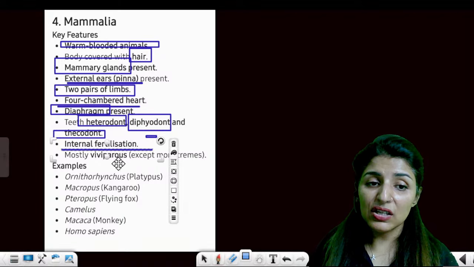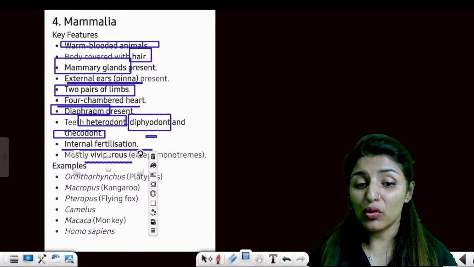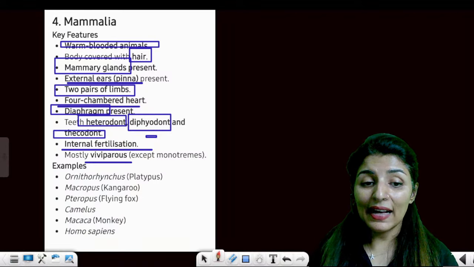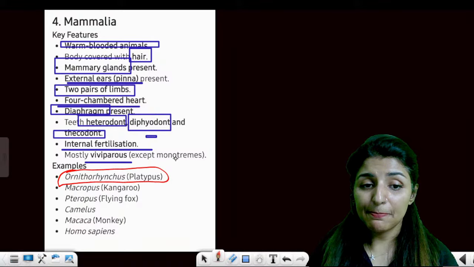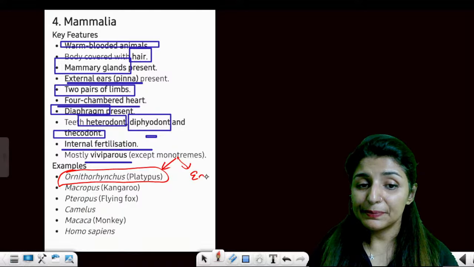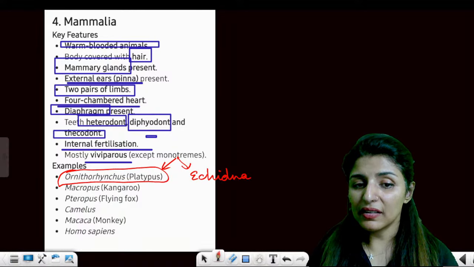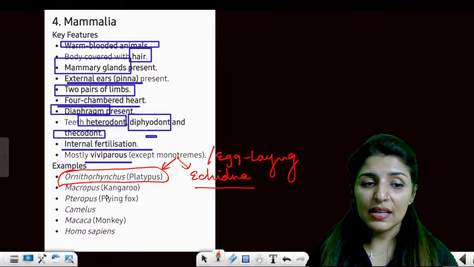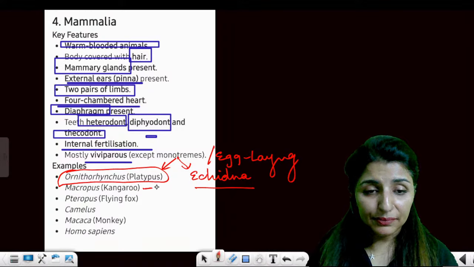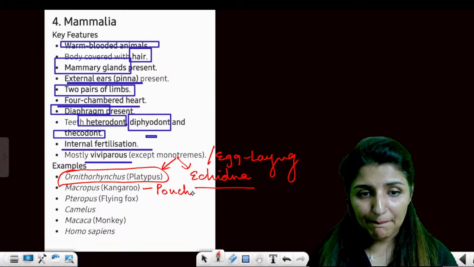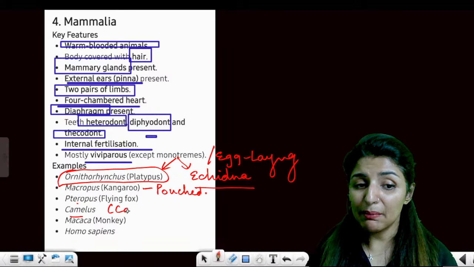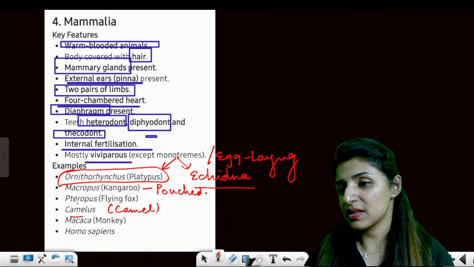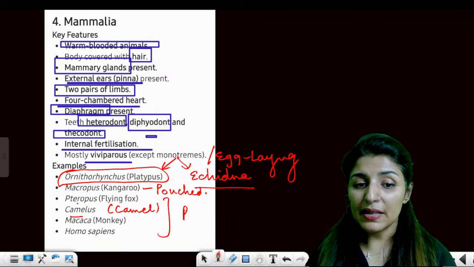Internal fertilization, mostly viviparous except for monotremes. Monotremes are egg-laying mammals, platypus or echidna. Is that clear? Rest, Macropus, Pteropus, this is a pouched mammal. Kangaroo. Pteropus, flying fox. Camelus is a camel. Macaca is monkey. Homo sapiens, us. Is that clear? We are all placental mammals.